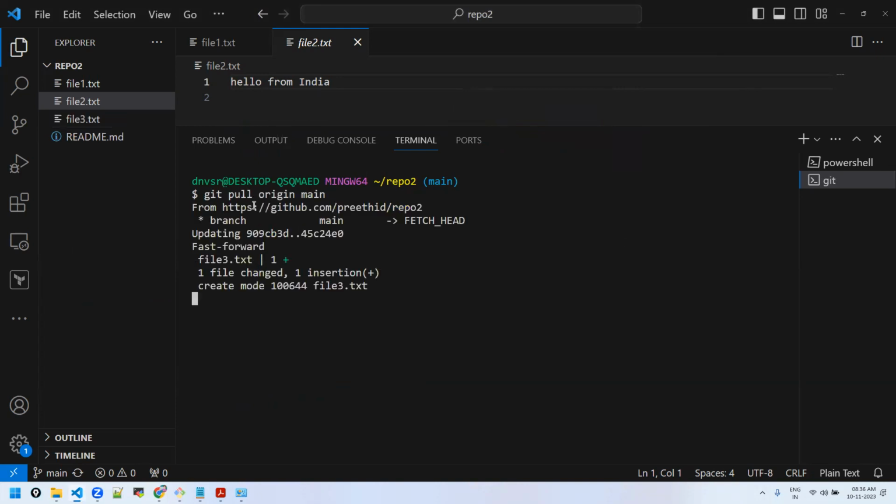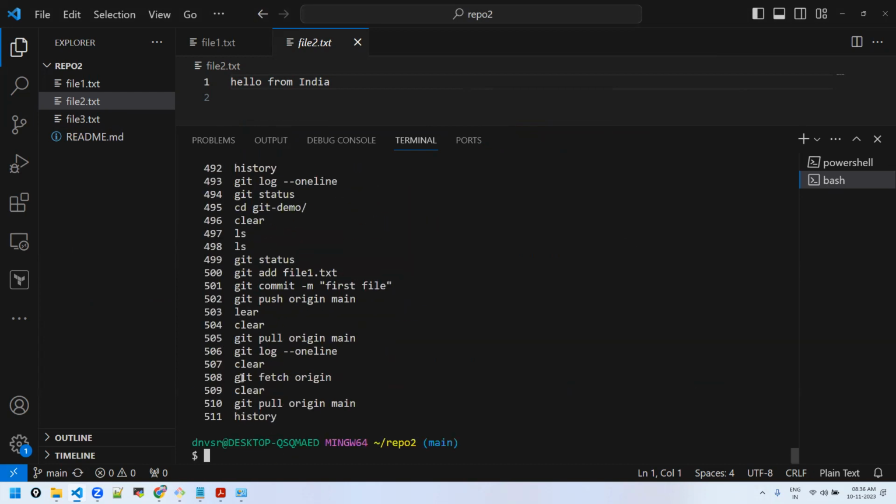Ma'am, can you show the fetch first and then that? Okay. We did that, right? Fetch is just giving me some verbose output, but I couldn't see file 3. Then I did git pull. Then I got this file. Right? These are the things you need to have clarity on, the differences you should know.